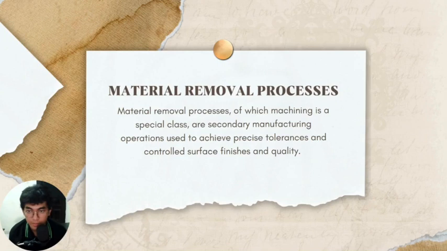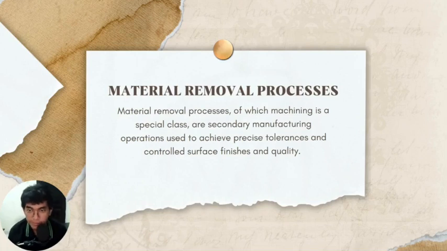There are three basic classes of material removal operation. The first one is conventional machining operation, like turning, drilling, milling, boring, planing, shaping, tapping, and many more. That is where material is removed from the workpiece in the form of a chip.